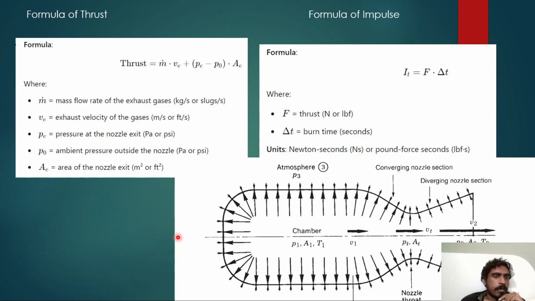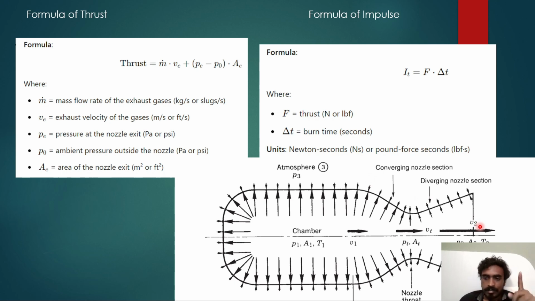Now let's move to the other part. Formula of thrust. What is the formula of thrust? So here there are two things. One is propellant is getting ejected out, and because of that, Newton's third law of motion came into the picture, and it's mass flow rate into velocity of exhaust gases.